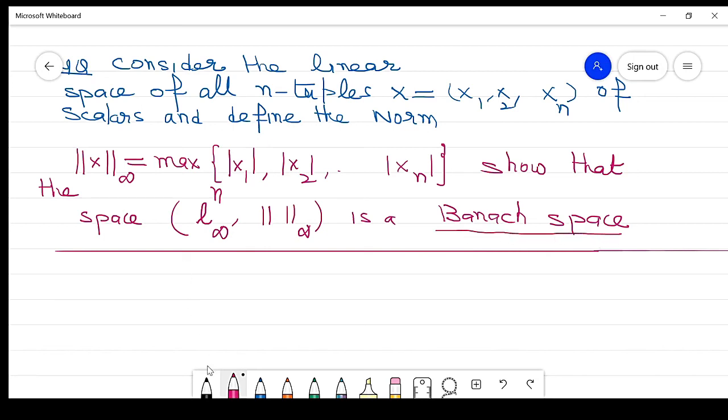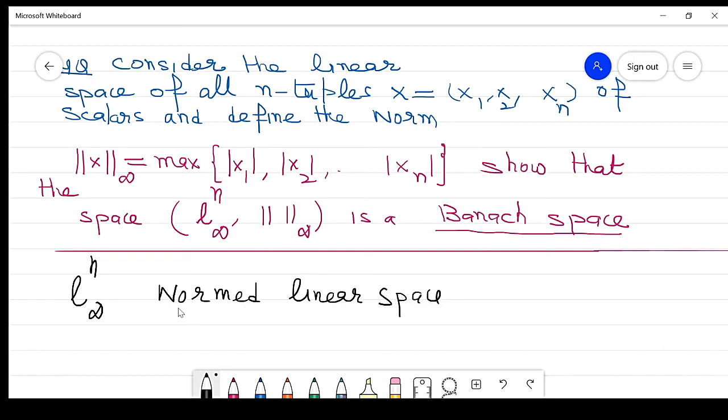Clear? So same line of action. First we prove that this L infinity n is a normed linear space. To prove the normed linear space, we prove the 4 properties. That is very easy to prove. Then it is complete.